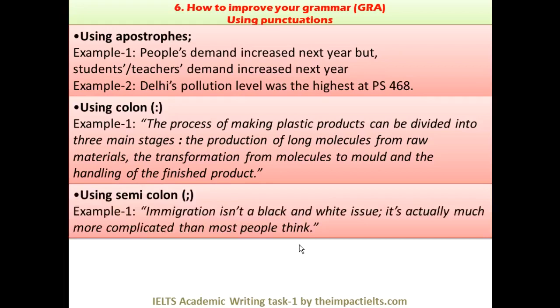So immigration isn't a black and white issue. You can see that there are two parts of the same sentence, two parts. So rather than giving a full stop, perhaps that will give an indication that both parts are separate, which is not the case. To say immigration isn't a black and white issue, it's actually much more complicated than most people think.